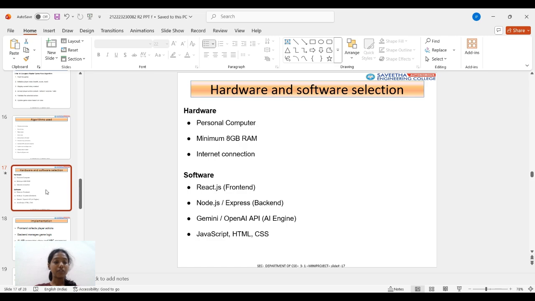In hardware, we use a personal computer with minimum RAM and an internet connection. For software, React JS for the front end, Node.js and Express for the backend, and then the OpenAI API. If we use it, we should use this AI engine. And then in our main project, we focused on using HTML, CSS, and JavaScript.